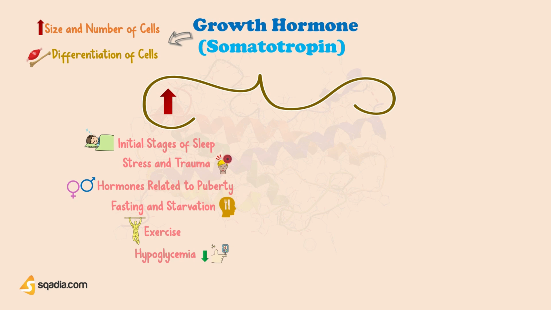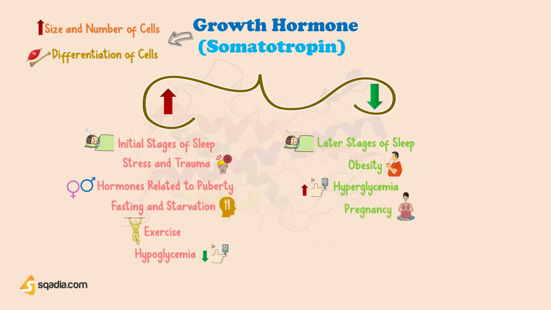While, on the flip side, secretion of growth hormone is decreased by later stages of sleep, obesity, hyperglycemia, that is, an increase in the blood glucose level, pregnancy, somatostatin, which is also called the growth hormone inhibiting hormone, and somatomedins, which are also hormones that inhibit the secretion of growth hormone by acting directly on the anterior pituitary. Let me explain it to you.